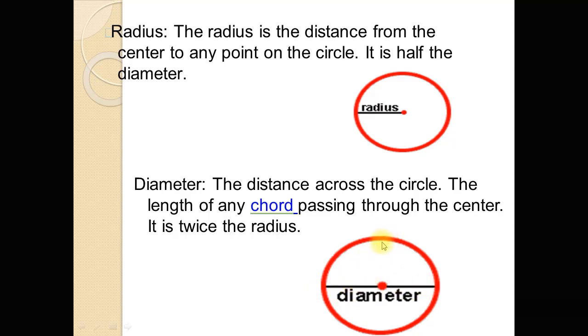Suppose we take from this point to this point. So the line which joins any two points of the circle and passes through the center is called the diameter of the circle.